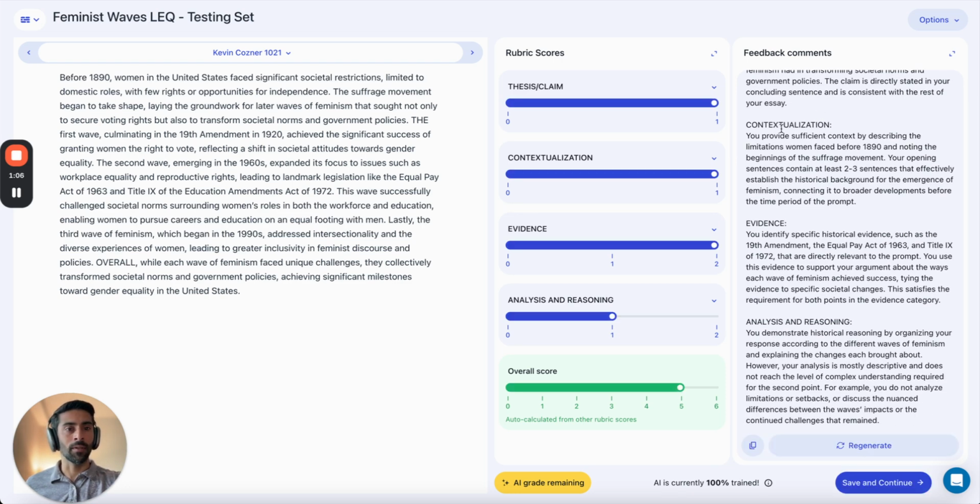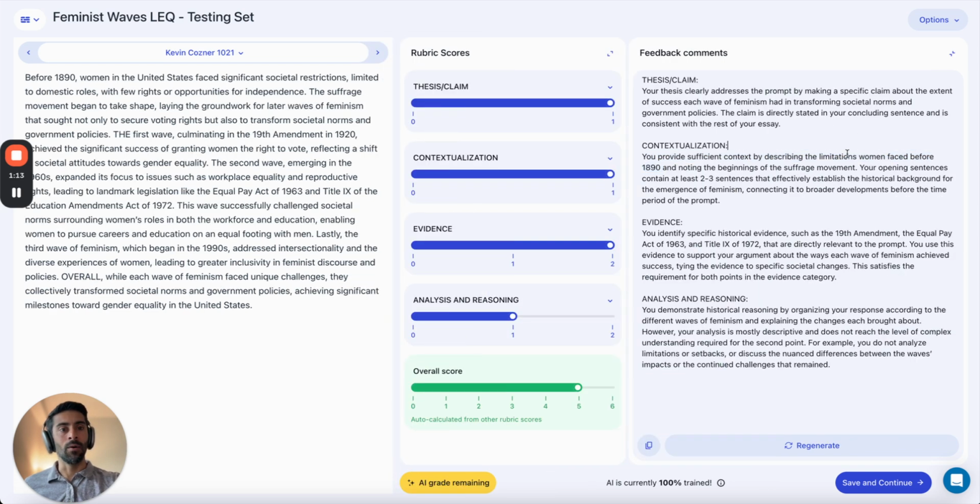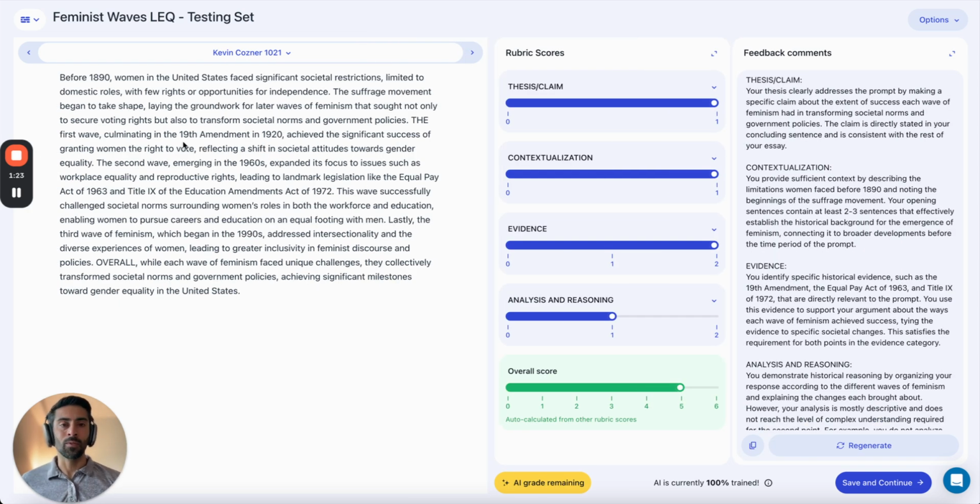And you'll notice a couple of things here. You provide sufficient context by describing limitations when faced before 1890 and noting the beginnings of the suffrage movement. It's 2 to 3 sentences, and this is why the student is earning the point. And so I would want to double check that it's getting this right. This is only the second submission that I've graded on this batch, but this helps align the AI the way it would a teacher's assistant.